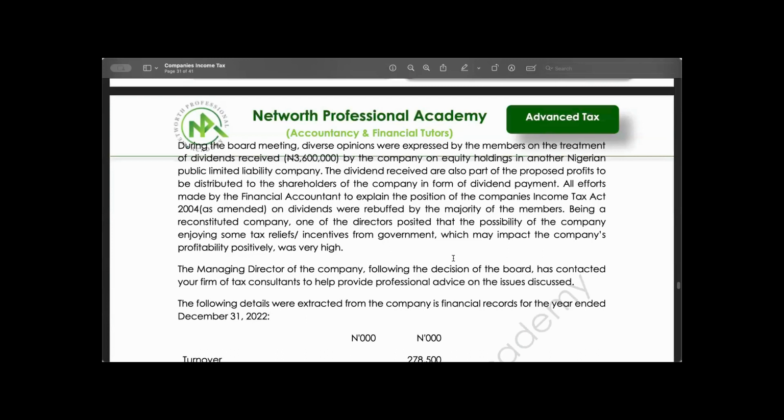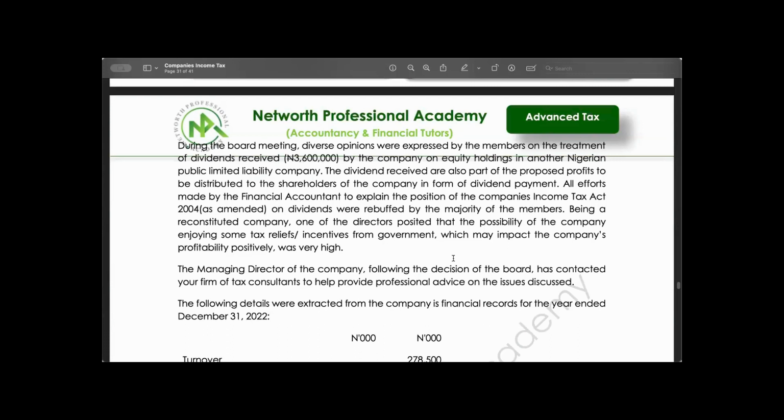Being a reconstituted company, one of the directors posited that the possibility of the company enjoying some tax relief / incentive from government, which may impact the company's profitability positively, was very high.